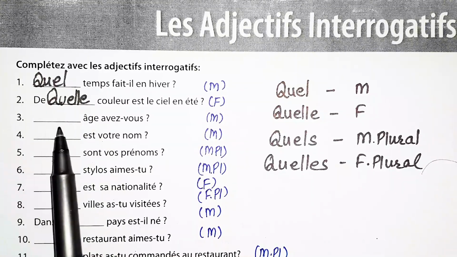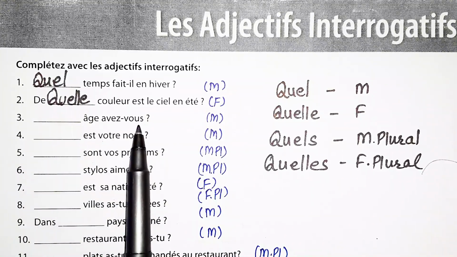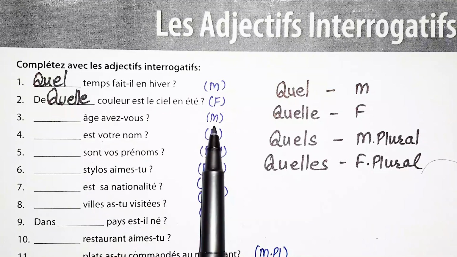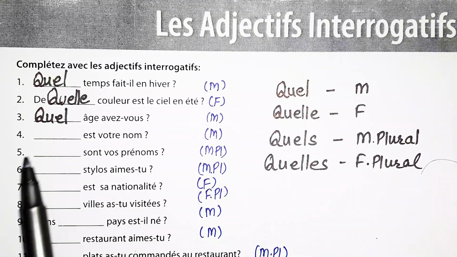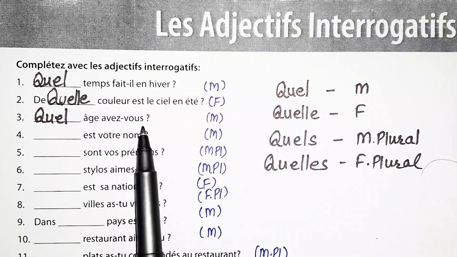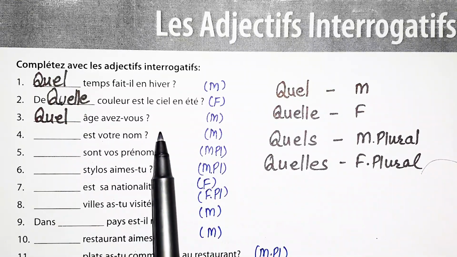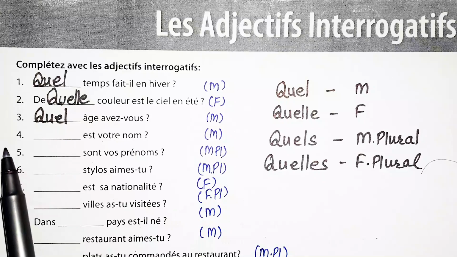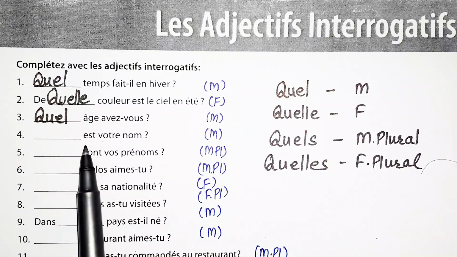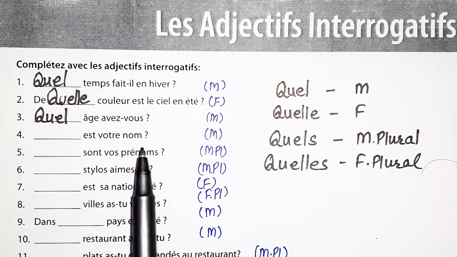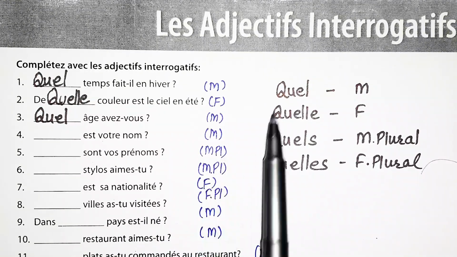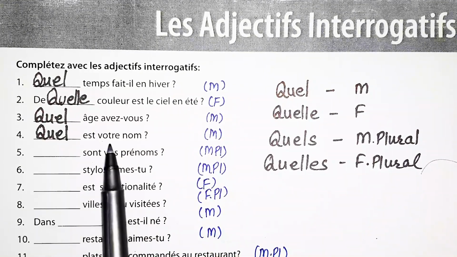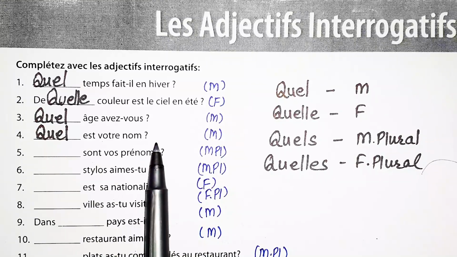Now, the third statement is, dash âge avez-vous? Âge is masculine singular, so we will again use the masculine singular case. Quel âge avez-vous means what is your age or how old are you? Okay. Now, the next statement is, dash est votre nom? Now, nom is masculine singular, so we will use the masculine singular case. Quel est votre nom? What is your name?